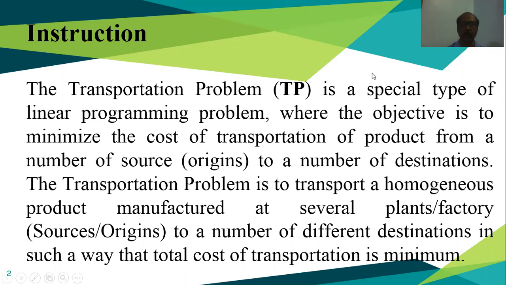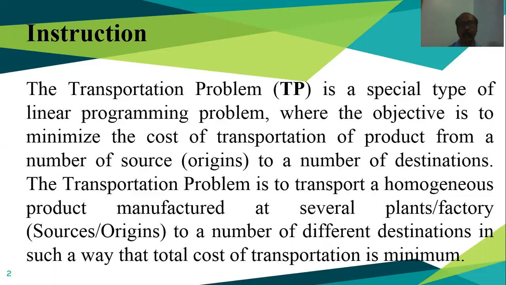The transportation problem is a special type of linear programming problem where the objective is to minimize the cost of transportation of a product from a number of sources, also known as the origin, to a number of destinations. The transportation problem is to transport a homogeneous product.